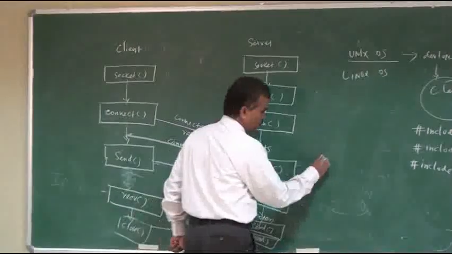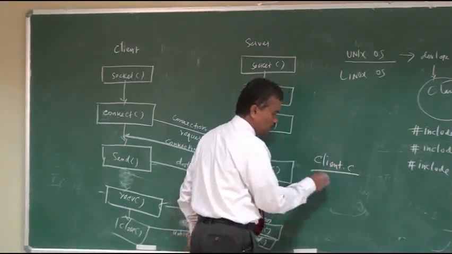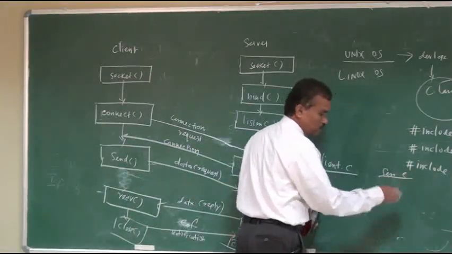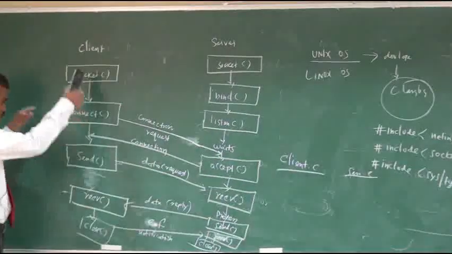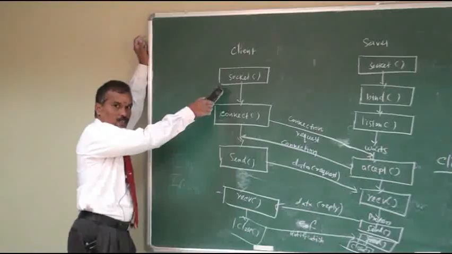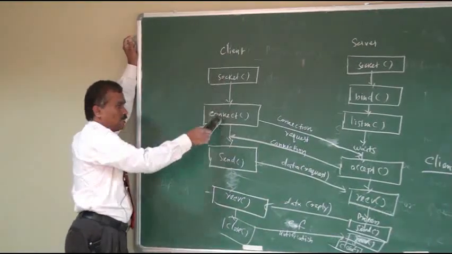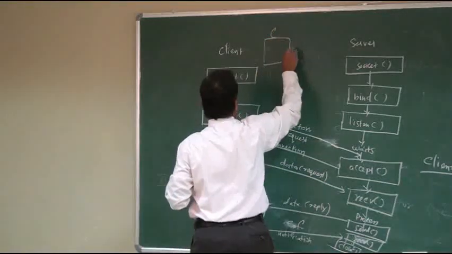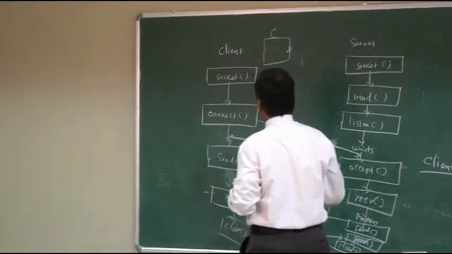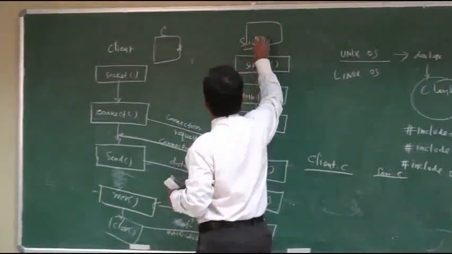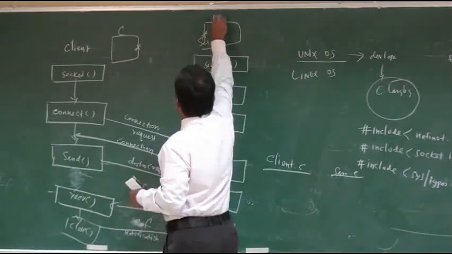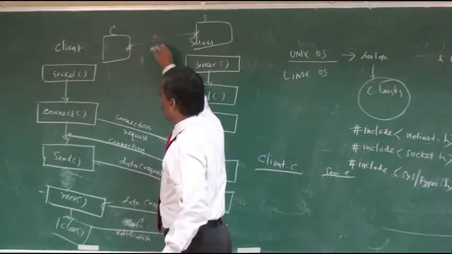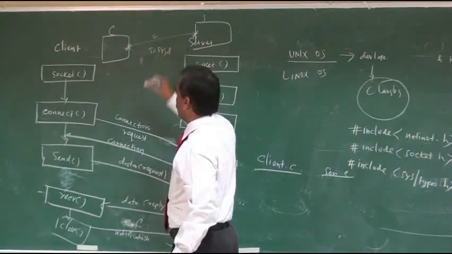We will see the programs, don't worry. client.c is one program, and server.c is another program. Among the system calls, on the client side you have the socket function, then the connect function. Socket is used to create a socket at the client machine. Next, on the server, again we have a socket function, so a socket is created on the server also. Between these two, the connection is established with TCP/IP.